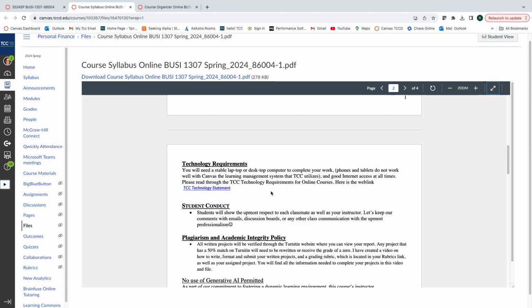Again, what we do provide is the free, full Microsoft Office Suite. Download that. It's actually a subscription. Get that on so you can do any of your assignments in Microsoft Word. That's what we do offer. And so make sure you've got a good computer and always take it with you on vacations or wherever we're going. The one thing about an online class is you always, hopefully, have access.